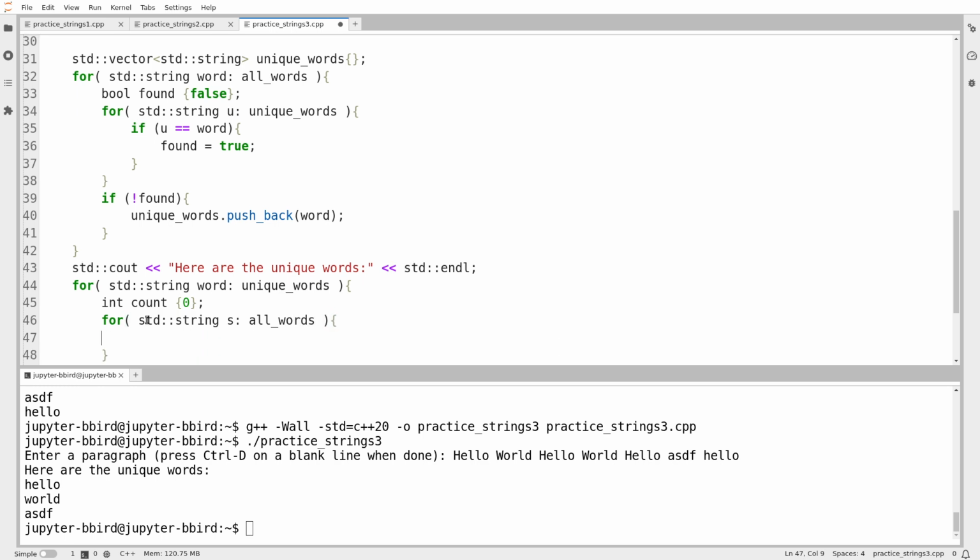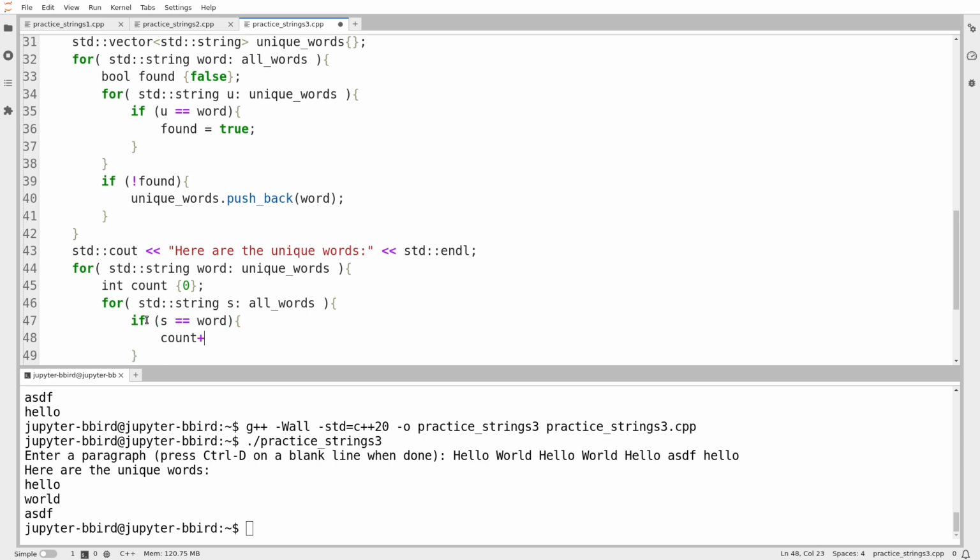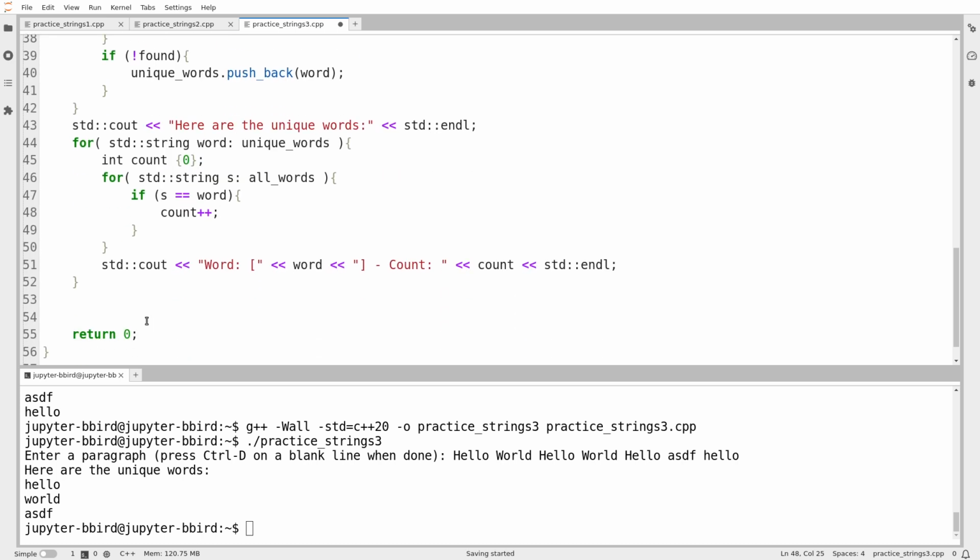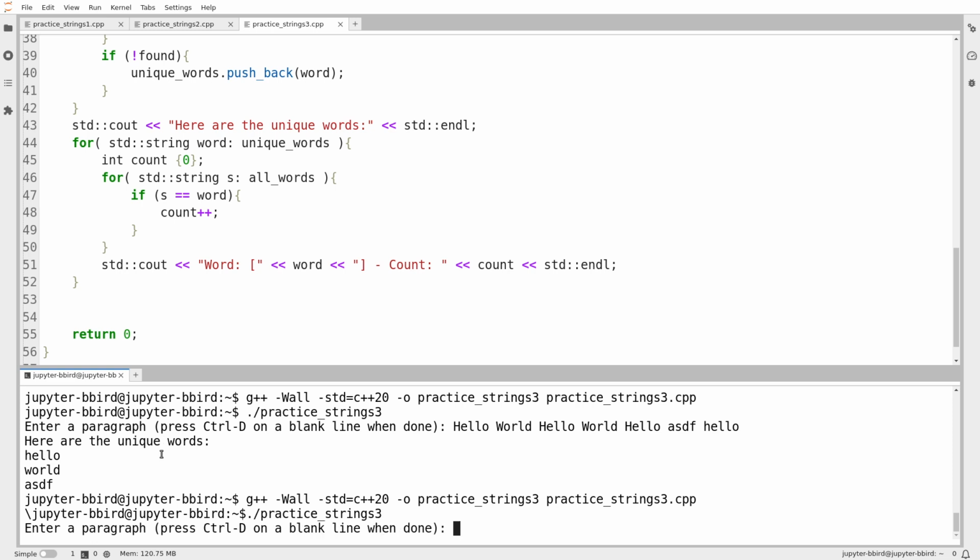And if S is equal to the word I'm looking for, then I increment the count. I've seen one more occurrence of it, count plus plus. And I think that's the end. I think I may have everything I need. We'll compile it. It does compile.